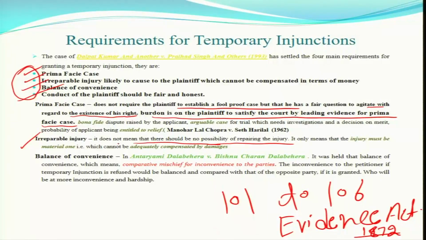You people know. Being a plaintiff, you people know that yes, in this form or in this way the party is really alienating my property, damaging my property, wasting my property, or trying to commit a breach of contract, trying to sell it out in execution. You people know. And if this really happens, see the meaning of this one, it does not mean that there should be no possibility of repairing the injury.